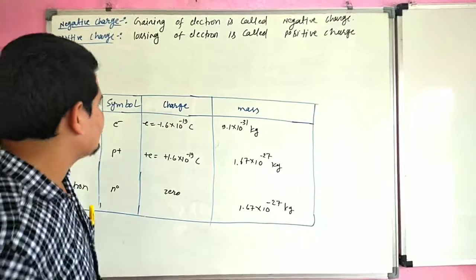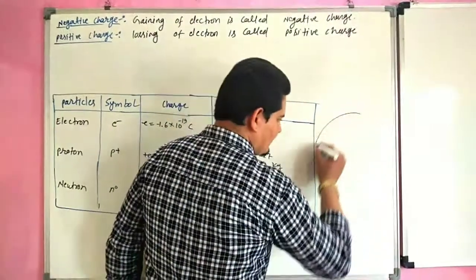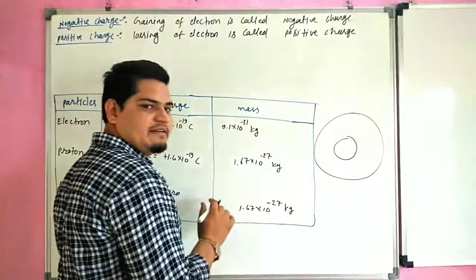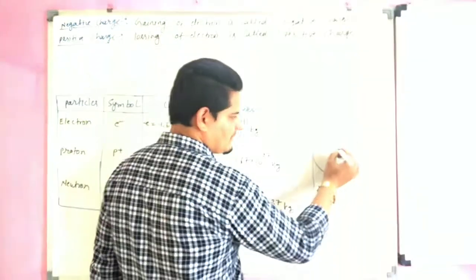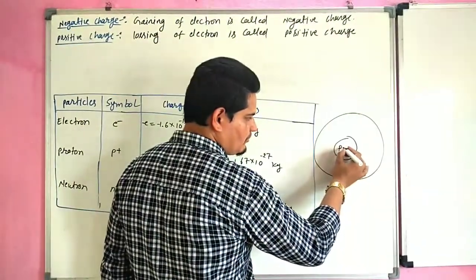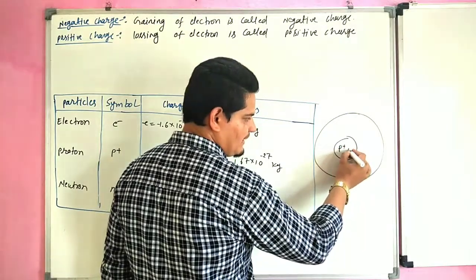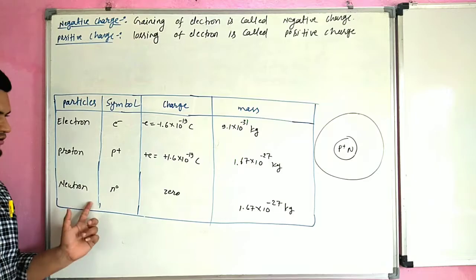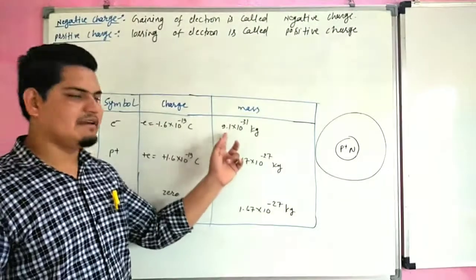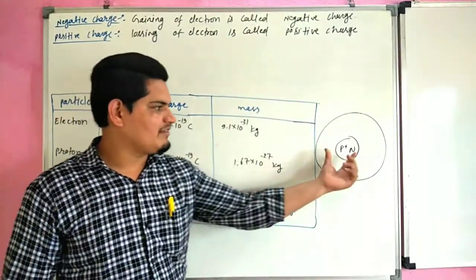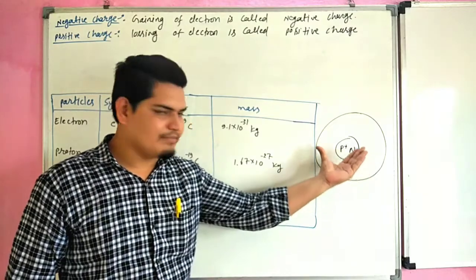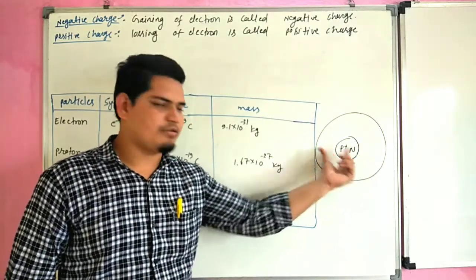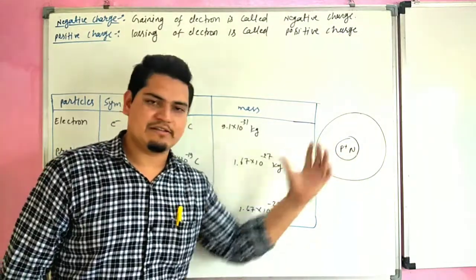In any atomic structure, we consider its mass to be at the center, and this center is called the nucleus. This nucleus consists of two types of particles, protons and neutrons. The mass of a proton and neutron is more than the mass of an electron. So we consider all the mass of the atom to be situated at the center, called the nucleus.